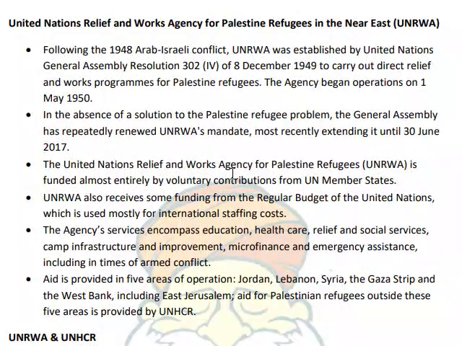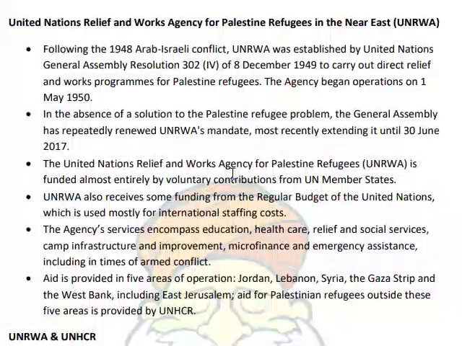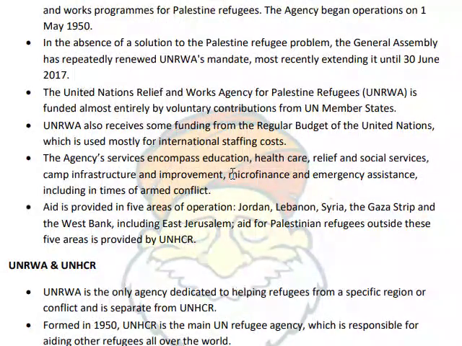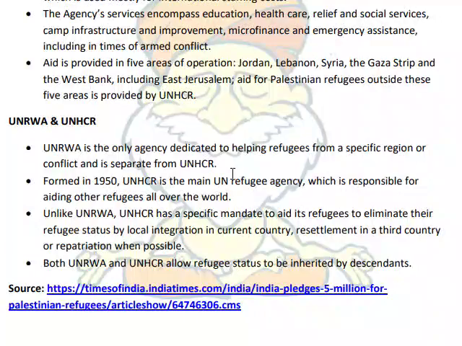UNRWA is the only agency dedicated to helping refugees from a specific region or conflict, and is separate from UNHCR, formed in 1950.